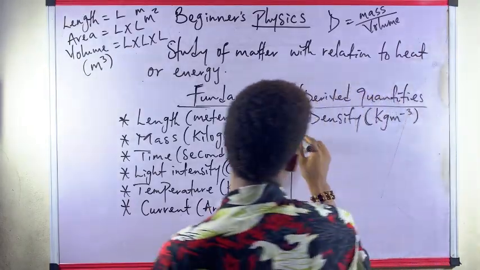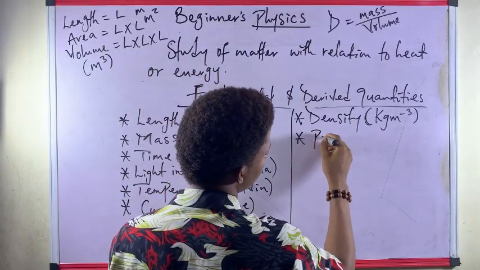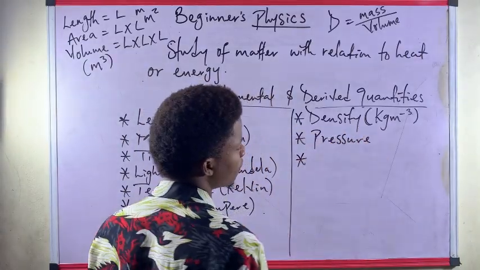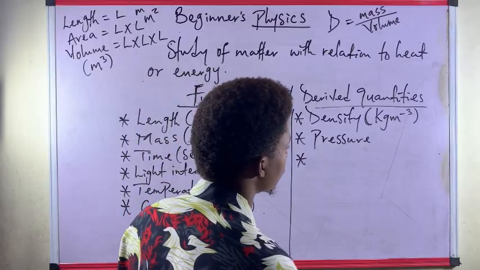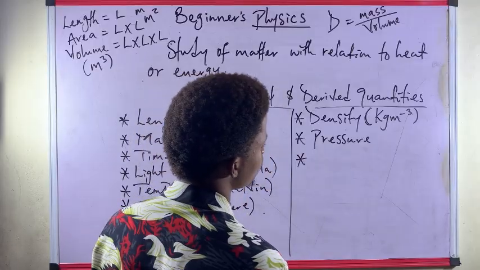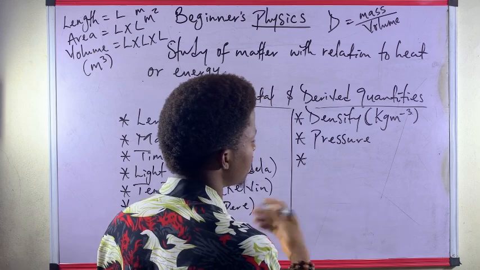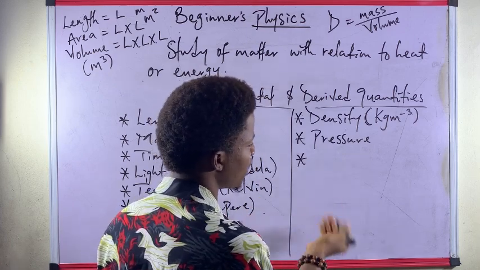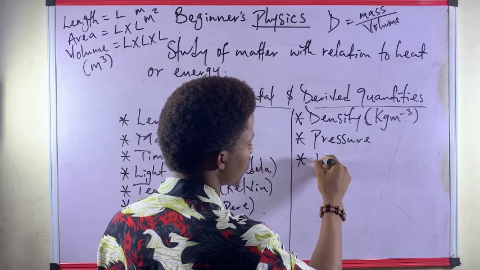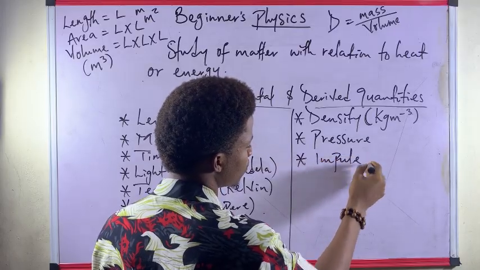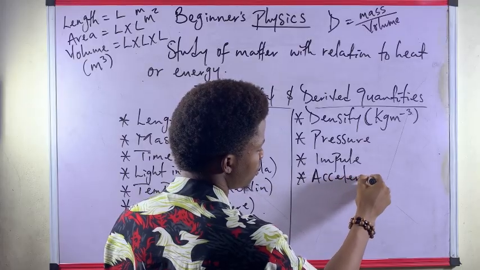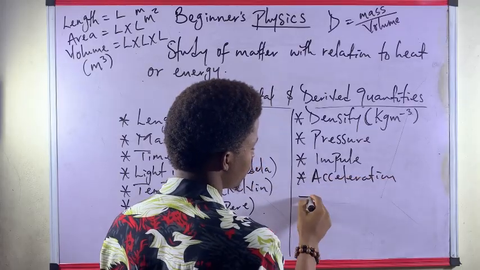We also have other derived quantities. We have pressure, and many others. We have impulse, and if we talk about impulse, we can talk about acceleration, and even velocity.